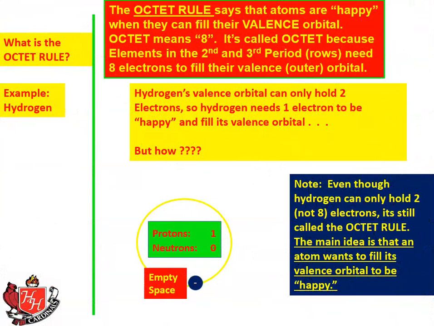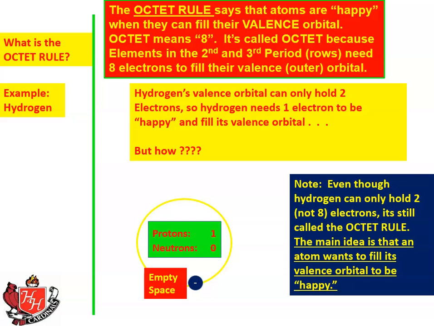Okay, so what is the octet rule? The octet rule states that atoms are happy when they can fill their valence orbital. Octet means 8. It's called octet because elements in the second and third period rows and below actually need 8 electrons to fill their valence orbital.